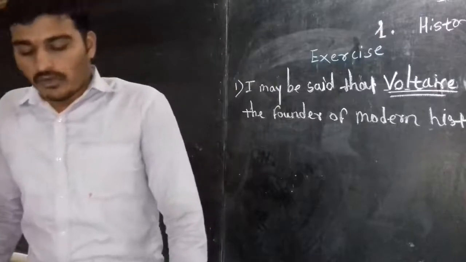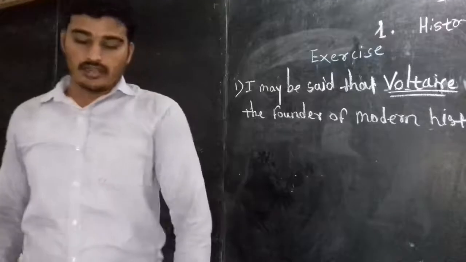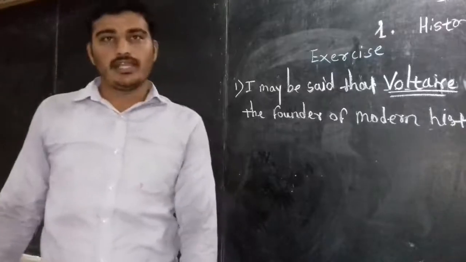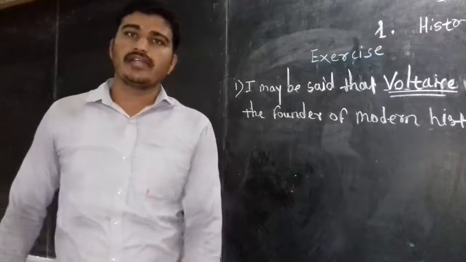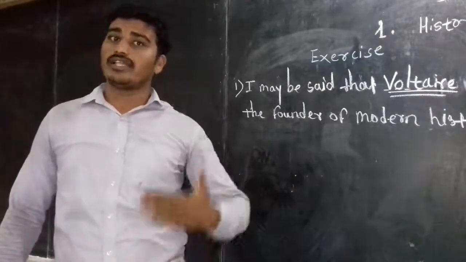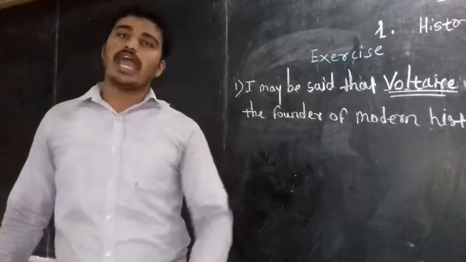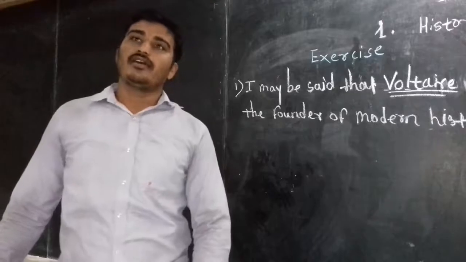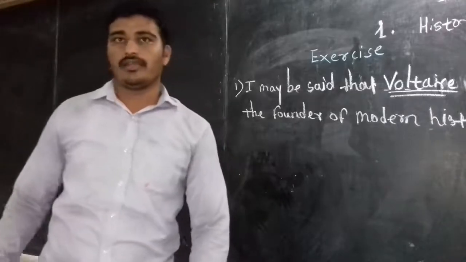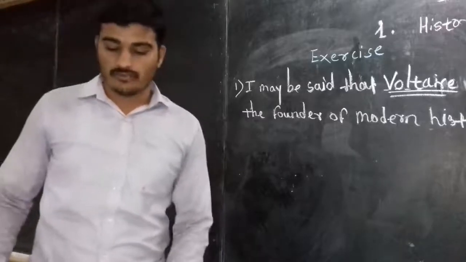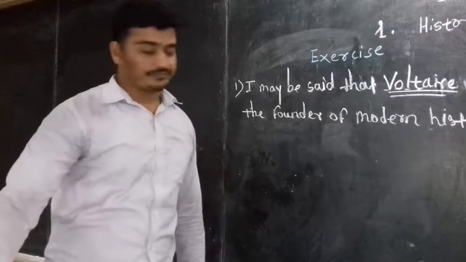Okay, four options we have got here: Voltaire, René Descartes, Leopold Ranke, and Karl Marx. If you studied well about these four historians, then you will realize their work and what exact statements they gave about historiography, and which book they wrote, and you will get the real founder who started historiography. So the name of the historian is Voltaire. Now we are going to see the next one.